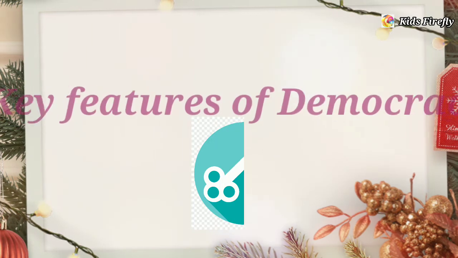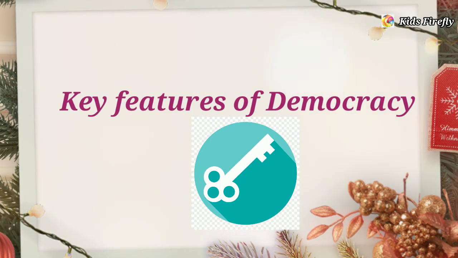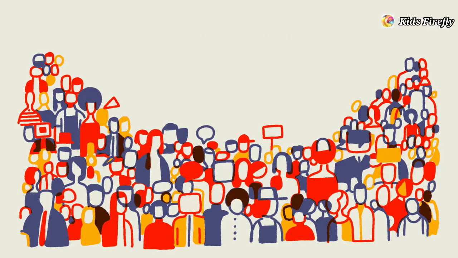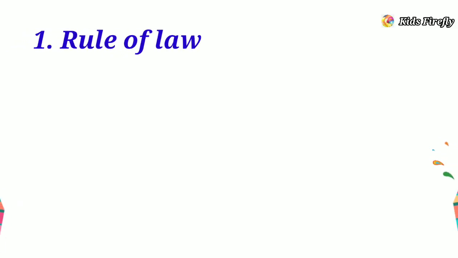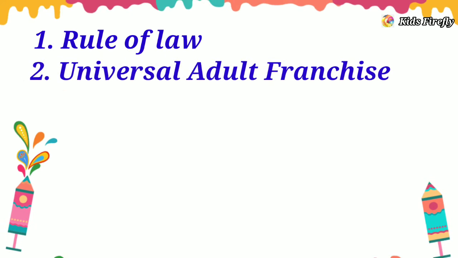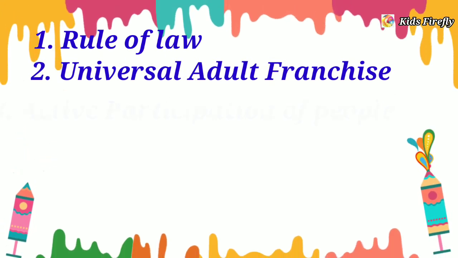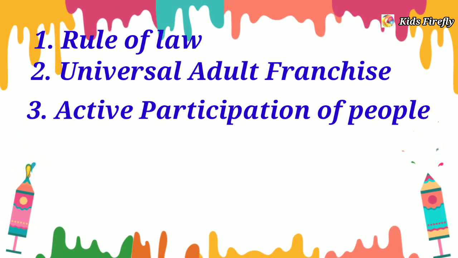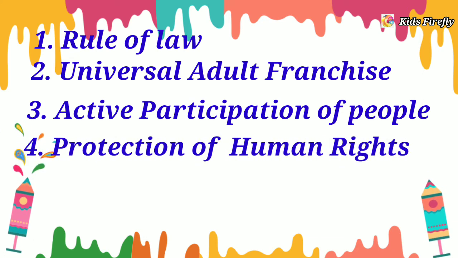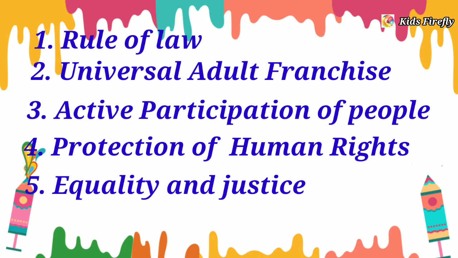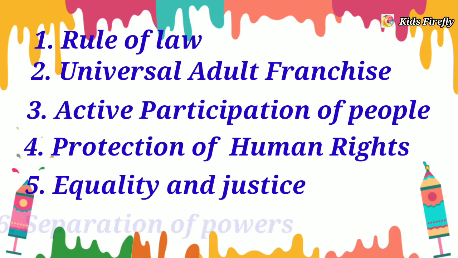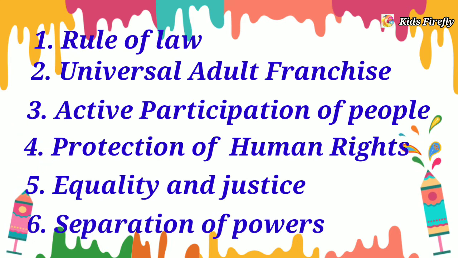The next heading is Key Features of Democracy. Democracy has 6 key elements. First, rule of law. Second, universal adult franchise. Third, active participation of people. Fourth, protection of human rights. Fifth, equality and justice. And sixth, separation of power.